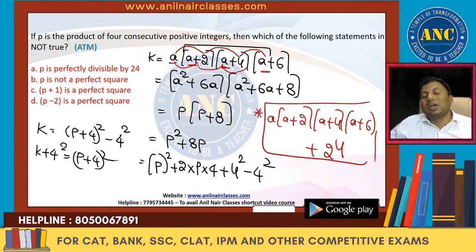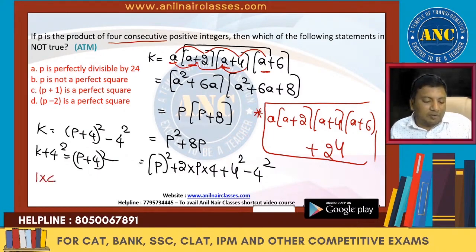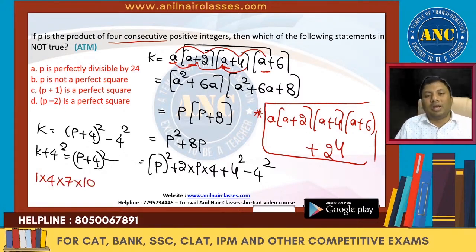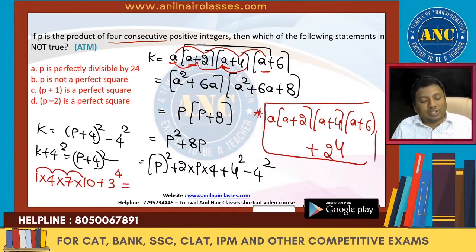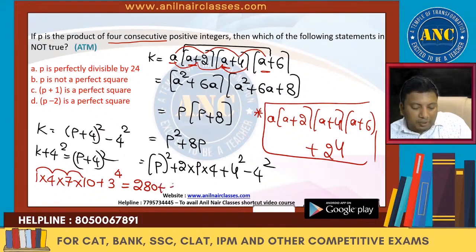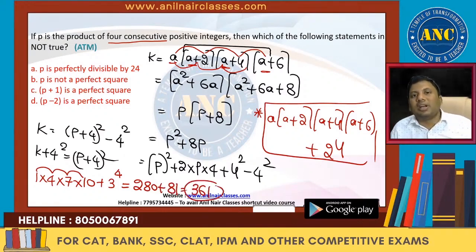a perfect square. Suppose it is 1 into 4 into 7 into 10. What is the difference here? Difference is 3. How many terms are there? 4. 3 power 4. Add it. Just check whether you are getting a perfect square. 280 plus 81, which is 361. 361 is 19 square, which is a perfect square.